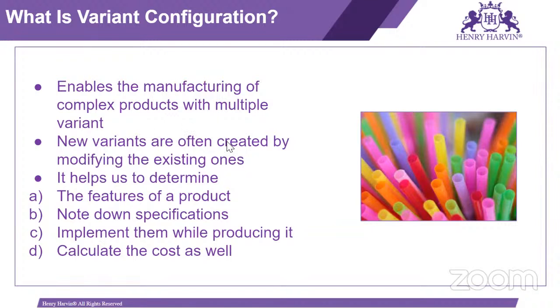New variants are often created by modifying the existing ones. It helps us to determine the features of the product, note down specifications, implement them while producing it, and calculate the cost as well.